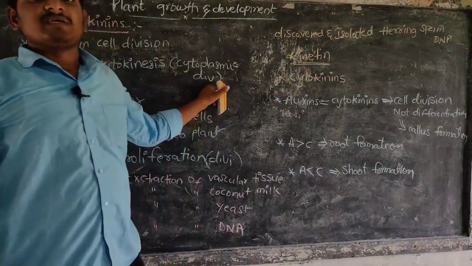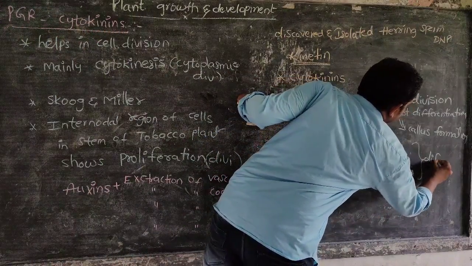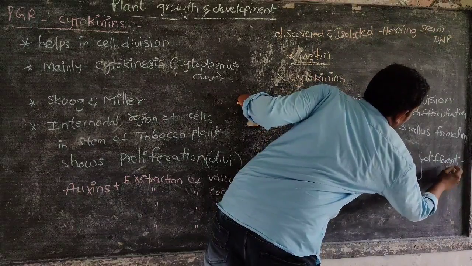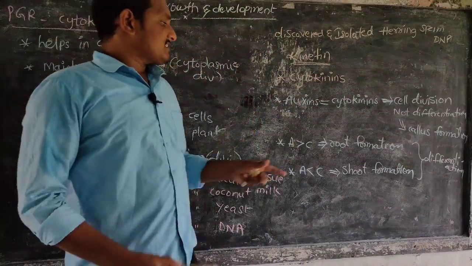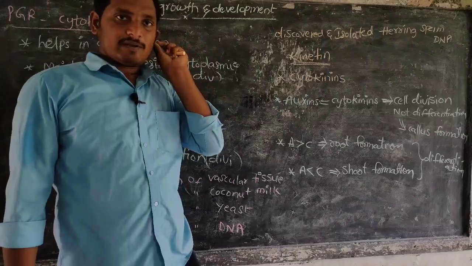This is called differentiation: formation of roots, stems, and the remaining body parts of the plant body.